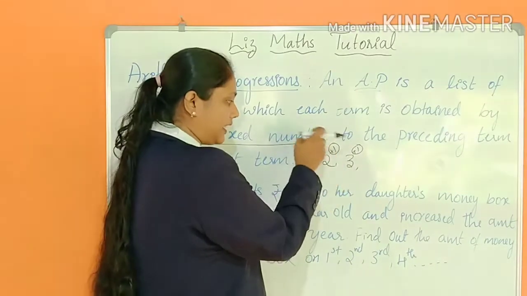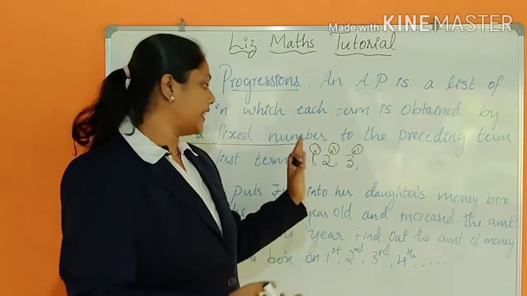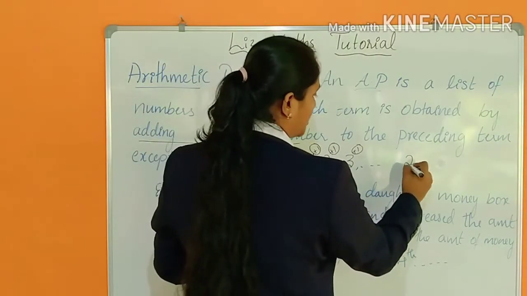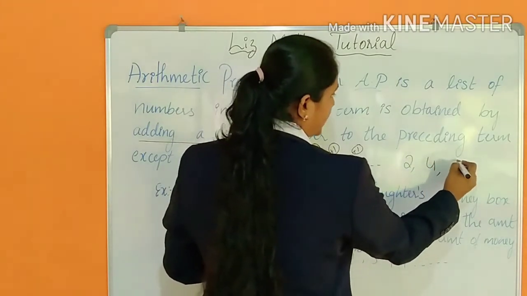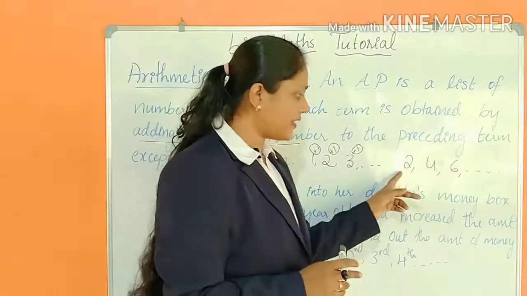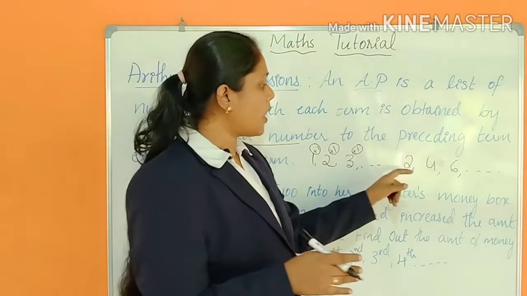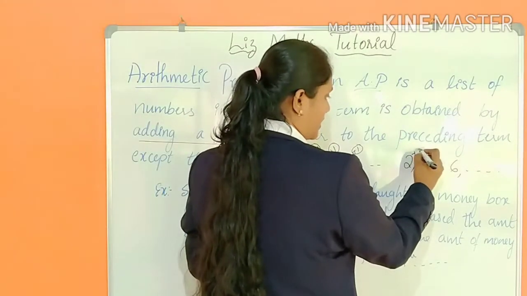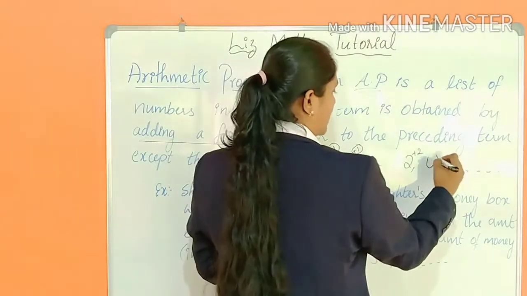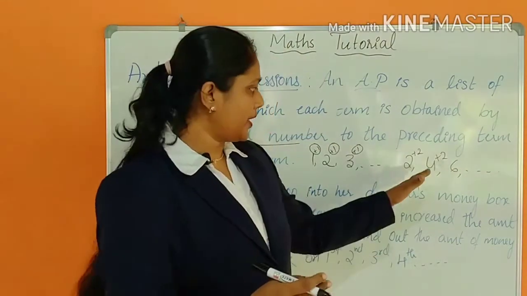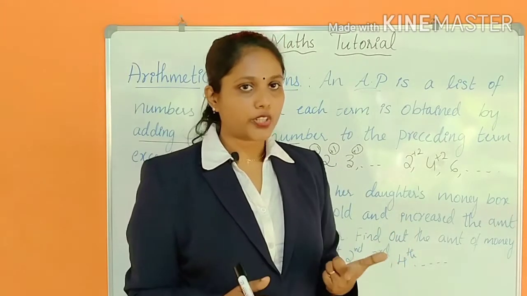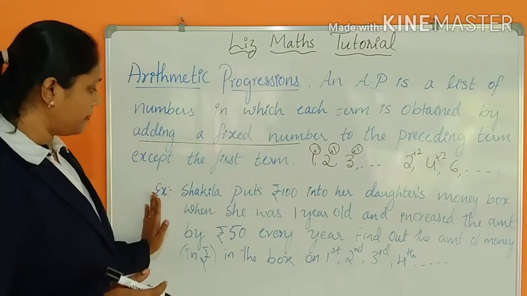How to find out the second number? To that number, you add the fixed amount. Got it? See, let me take 2, 4, 6, etcetera. How does the arithmetic progression happen here? Here 2 is the beginning number, and how much have you added to get the next term? 2 you have added, isn't it? So you got 4. To get the next term, how much do you have to add? 2. You are getting the next number, isn't it? So here also the fixed number you are adding to get that arithmetic progression. Hope you understood. Now let me take an example here.